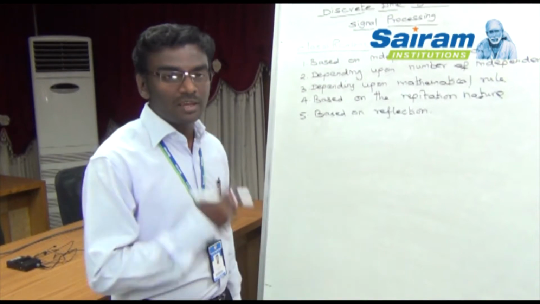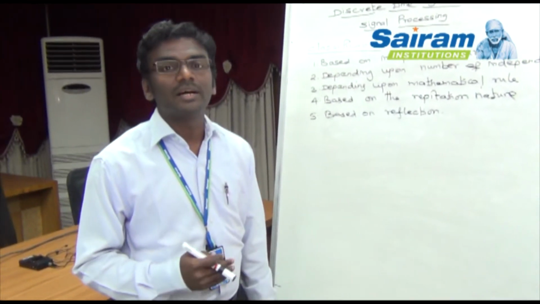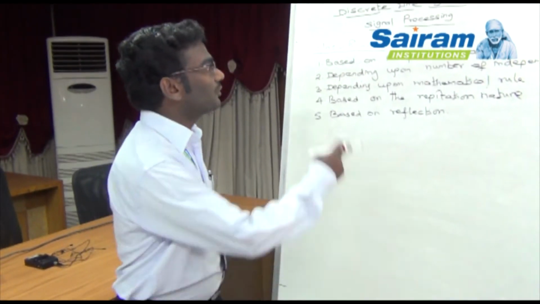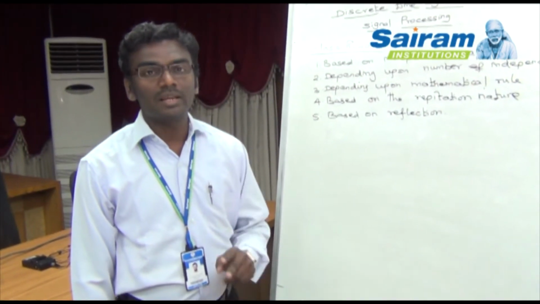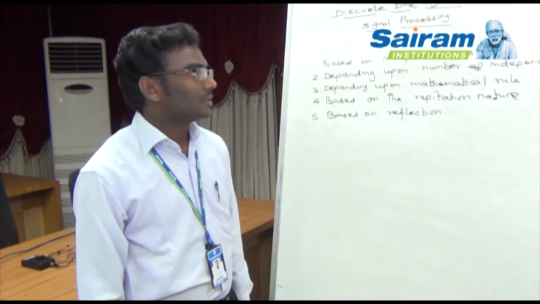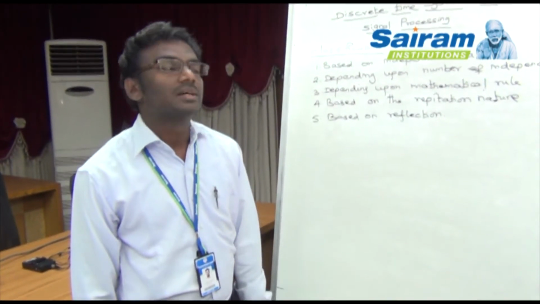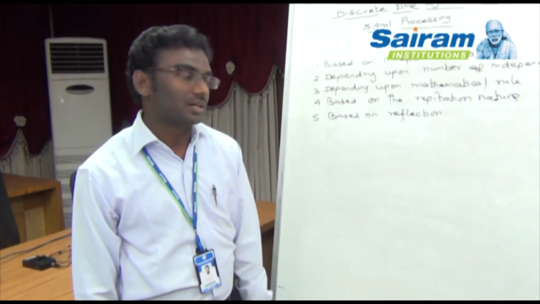Therefore, in the speech signal, time is the independent variable. So, based on the independent variable, the signal can be classified into 2 different types: one is a continuous time signal, another one is a discrete time signal.